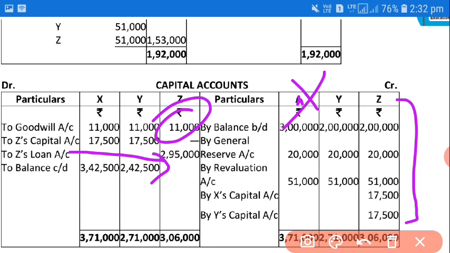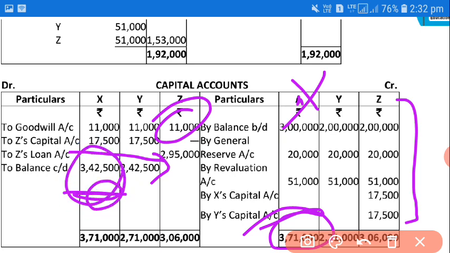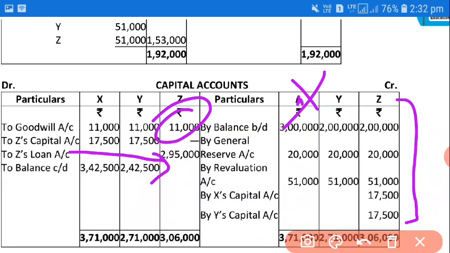So X and Y you have to write in the same way, like to balance the capital account, sum of the X side is coming 371, so subtract 28,500, then it will be 342,500. Okay, so I think you are getting this thing. After that, in the same way you have to sum Y's credit side and debit side. The Y side is greater, that is 271, subtract 28,000, then you will get 2,42,500. Okay, so this was the capital account.